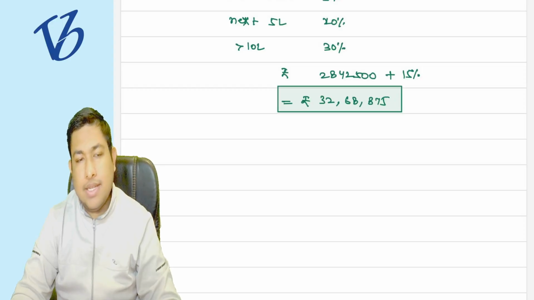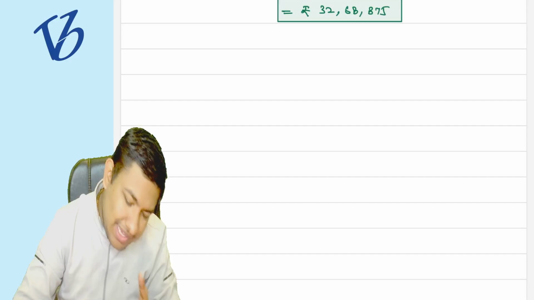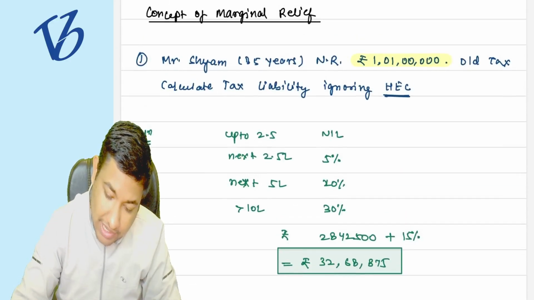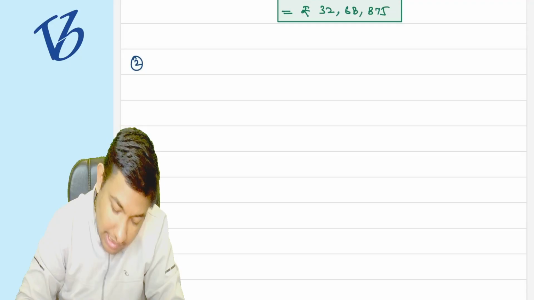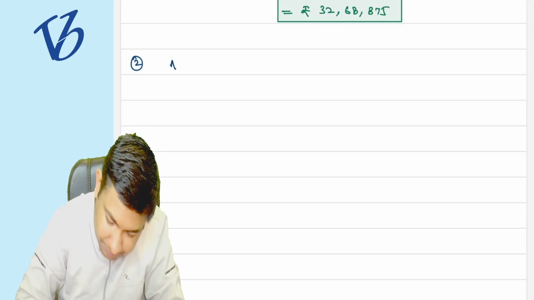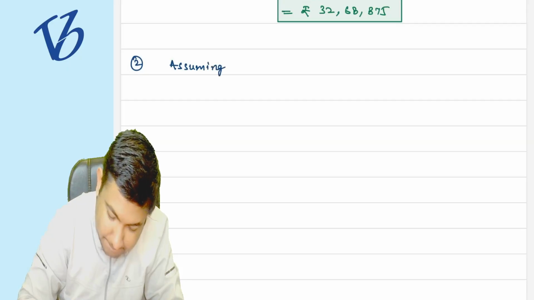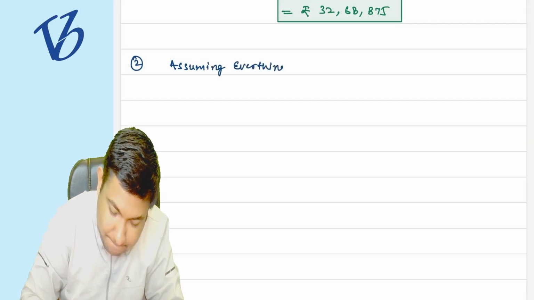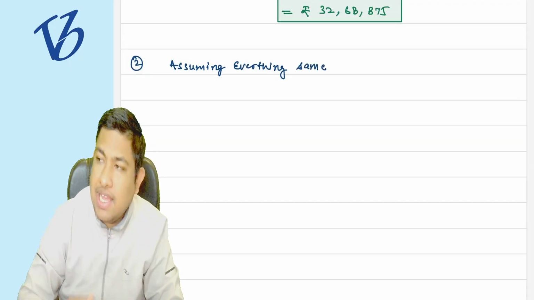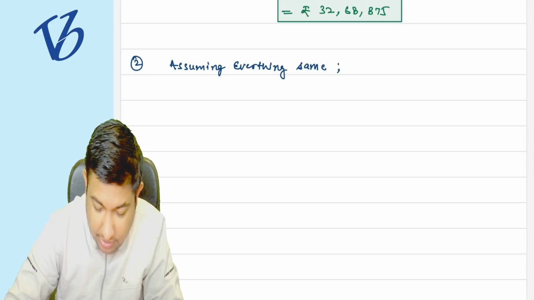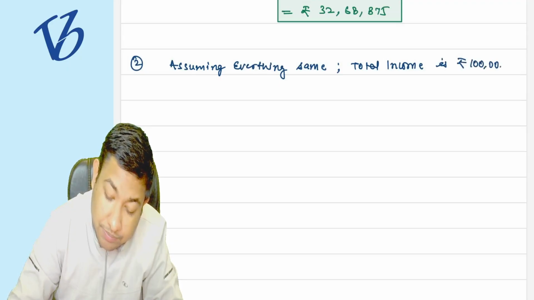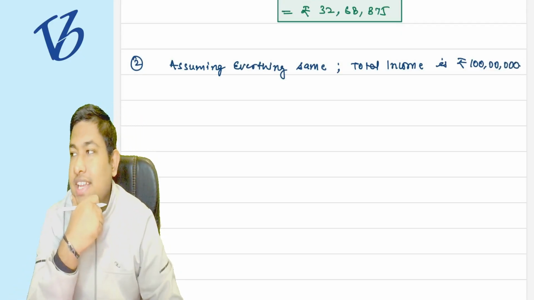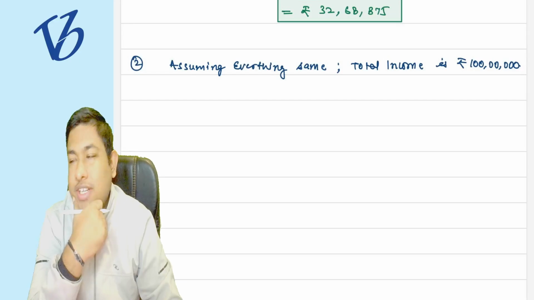Understood or not? Okay. Now, can you solve another question for me? Please, request. Assuming everything the same, total income is rupees 1 crore. Can you calculate the tax liability, please?